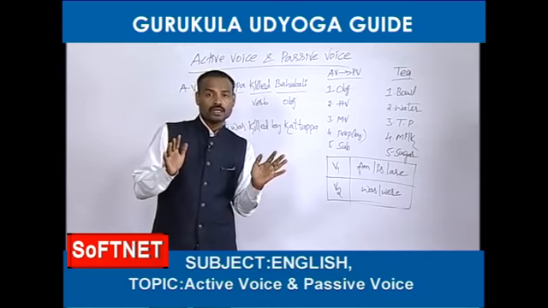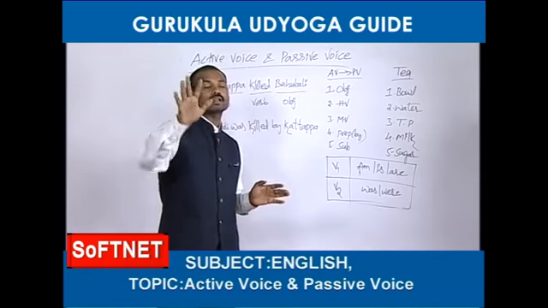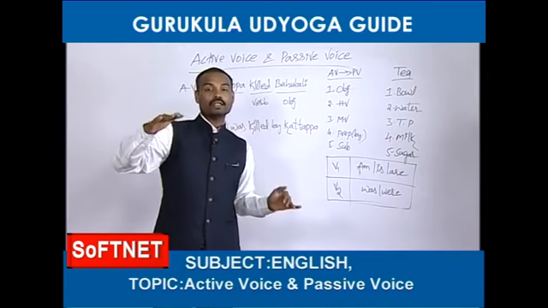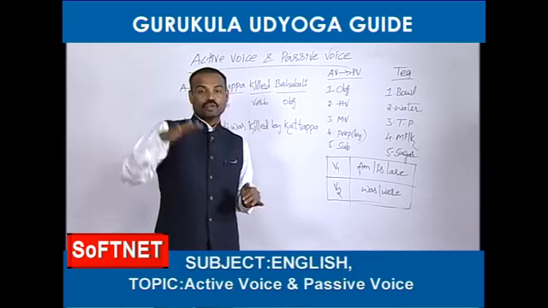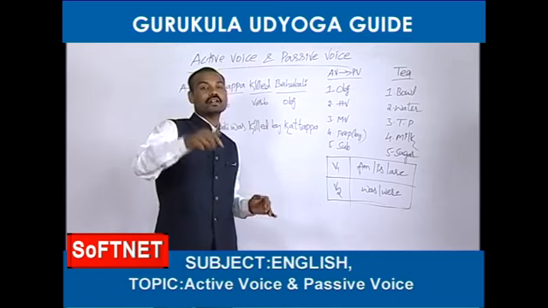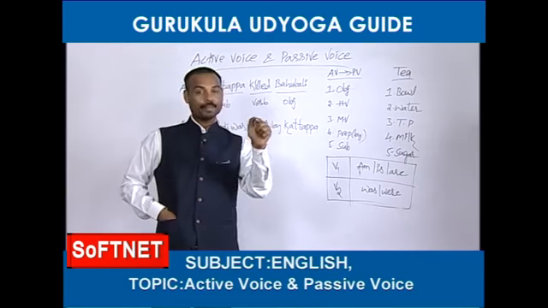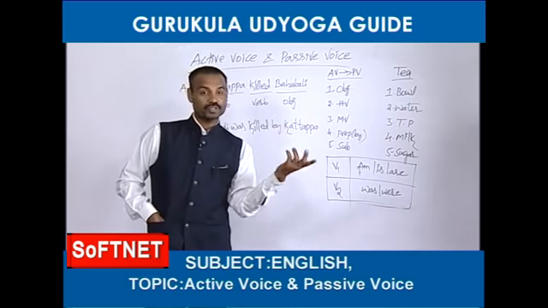Let's take one more example. Santosh has written an article. Okay. While we are learning tenses, it is present perfect tense. While we are learning activize, passivize, it is called an activize. Santosh has written an article. The passive of this active is an article has been written by Santosh.